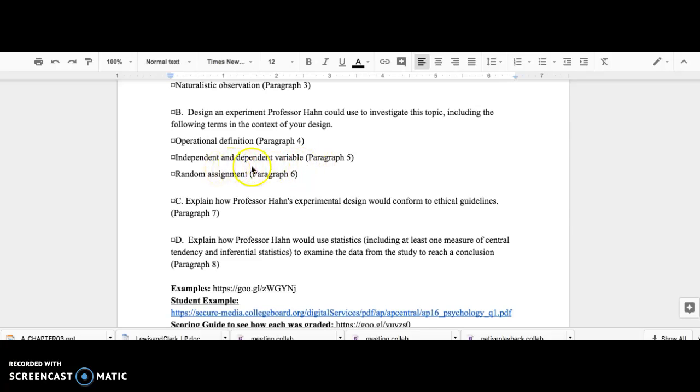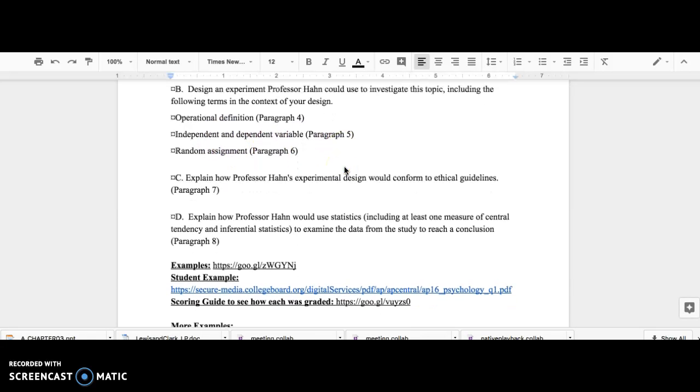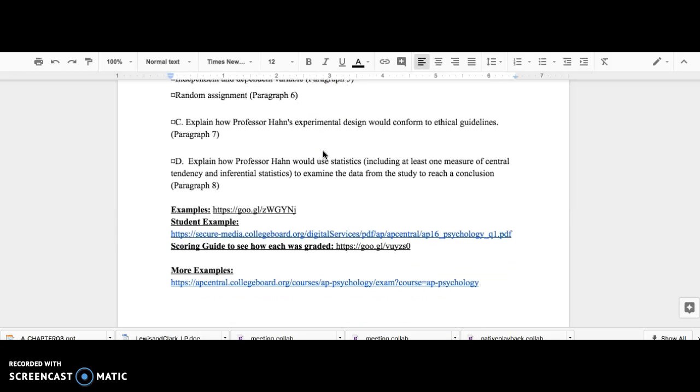Then define what the independent and dependent variable are. So the independent variable, remember, is something that can be manipulated. So define what an independent variable is, define what a dependent variable is, and then explain which is the dependent variable in this situation, which is the independent variable in this experiment. Then define what random assignment is, and explain how a random assignment would be used in this experiment.